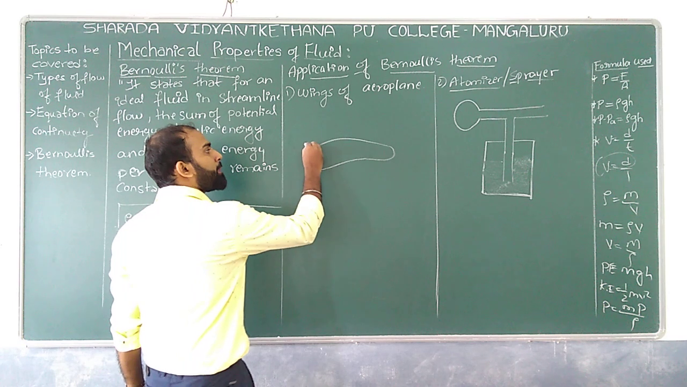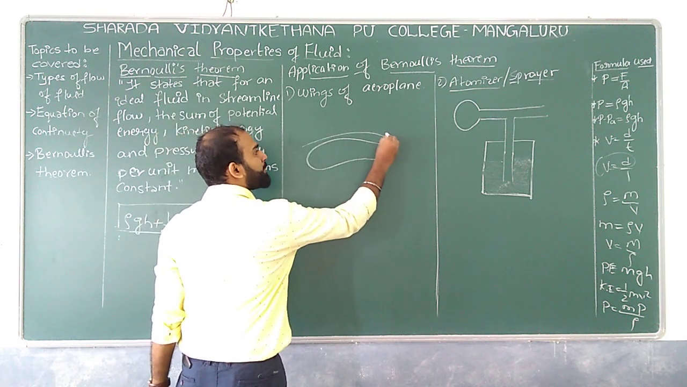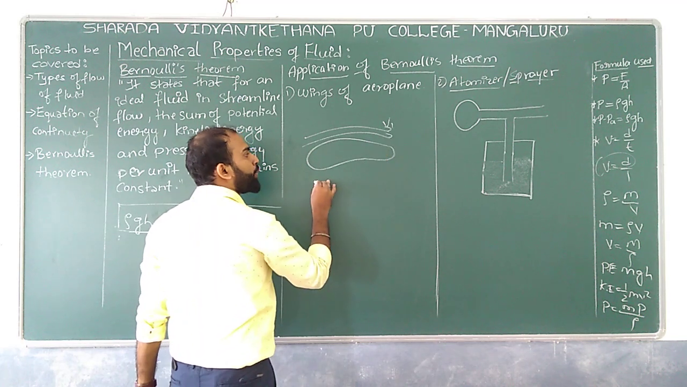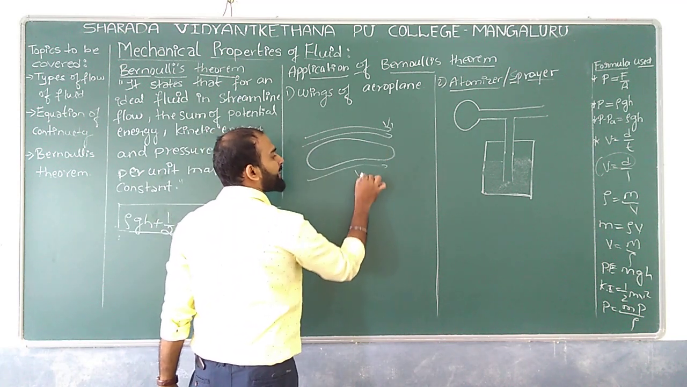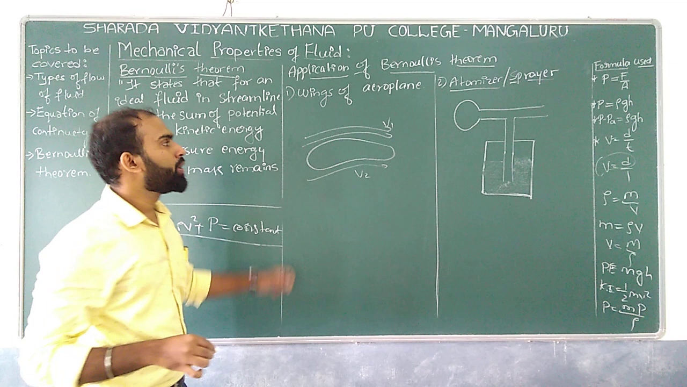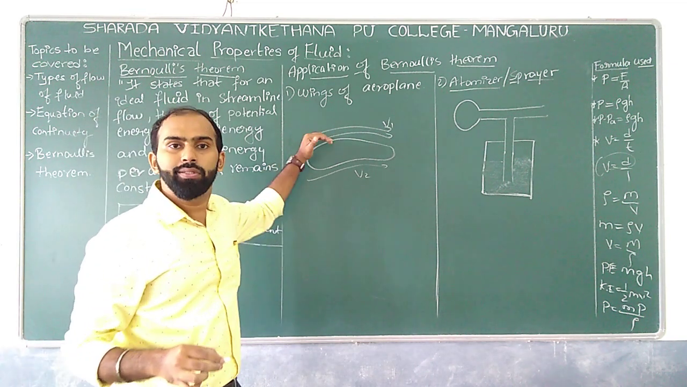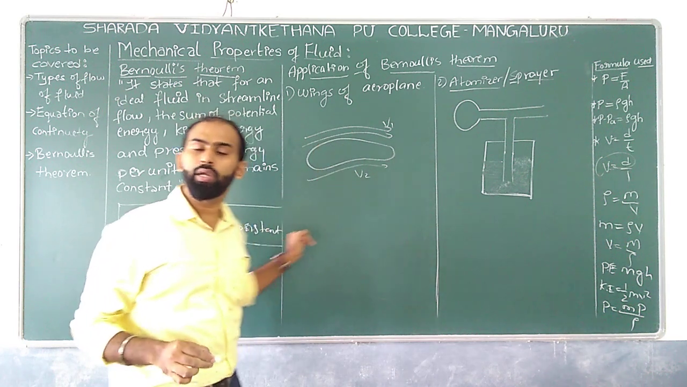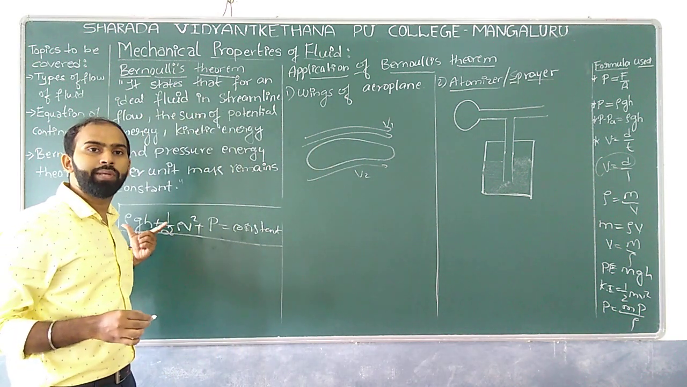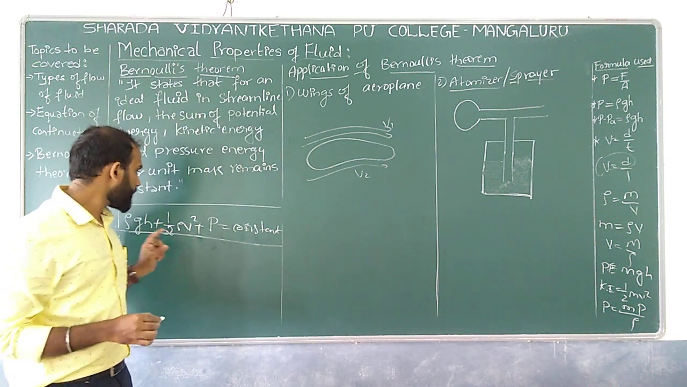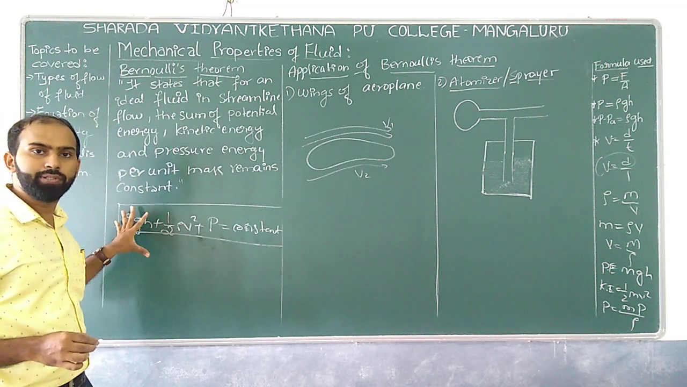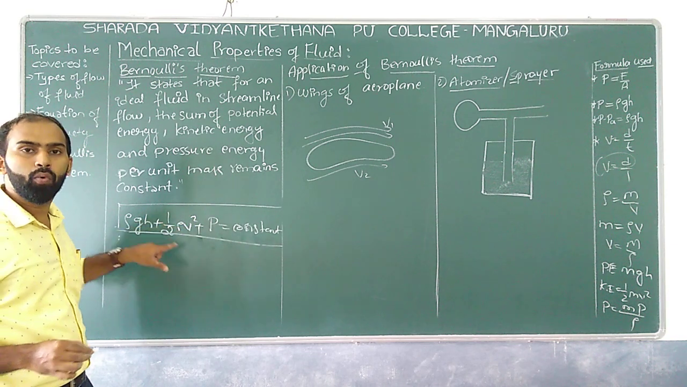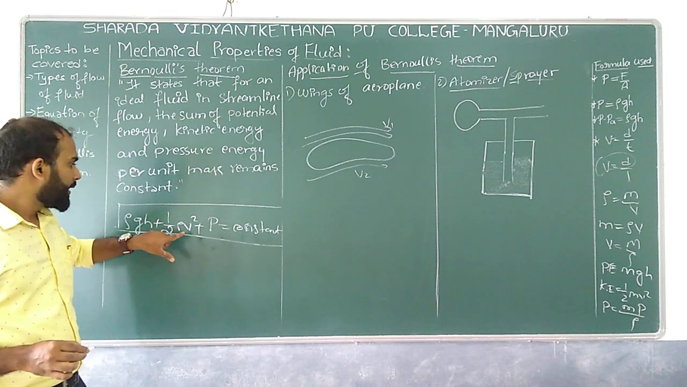The upper part of the aeroplane experiences a maximum velocity, let us say V1, and the lower part can experience a velocity V2, which means the upper surface of your aeroplane has more velocity. According to the observation, what we can find here is the sum of potential energy, kinetic energy and pressure energy, and here you observe velocity over here.